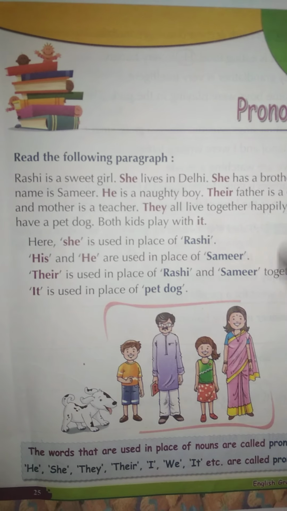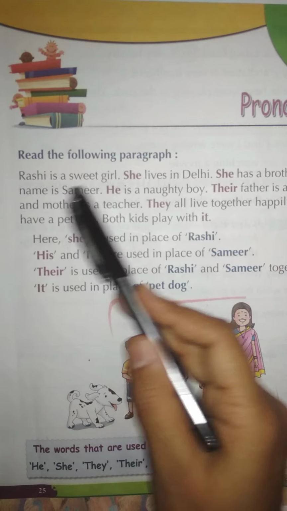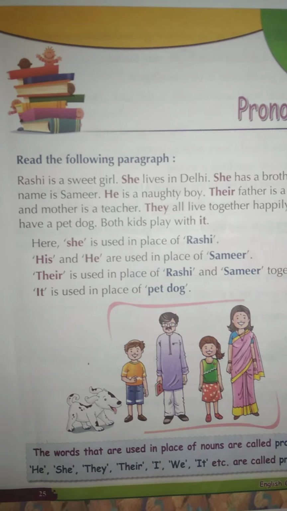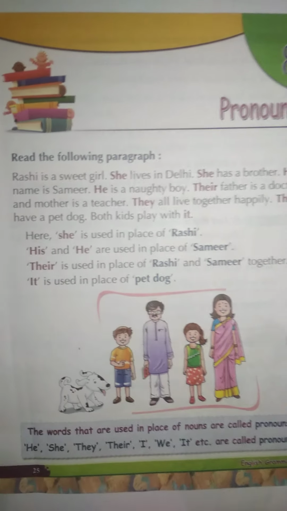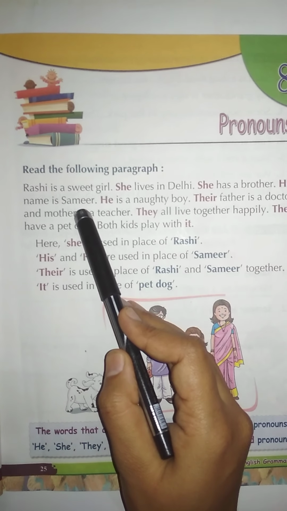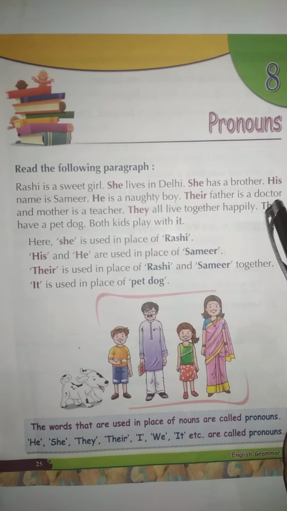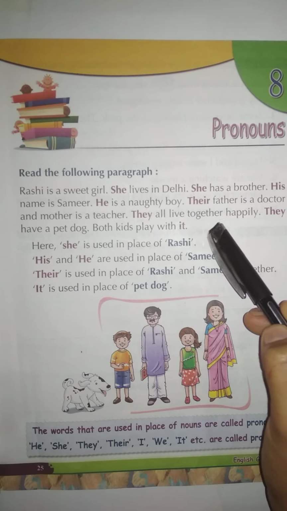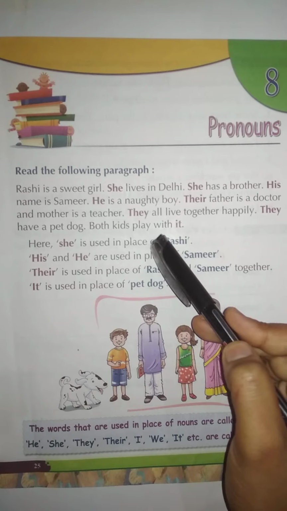Now let's see some sentences. Read the following paragraph. Rashi is a sweet girl. She lives in Delhi. She has a brother. His name is Samir. He is a naughty boy. Their father is a doctor and mother is a teacher. They all live together happily. They have a pet dog. Both kids play with it.